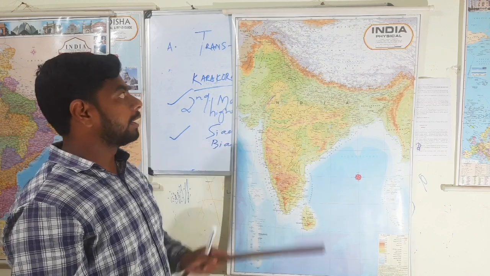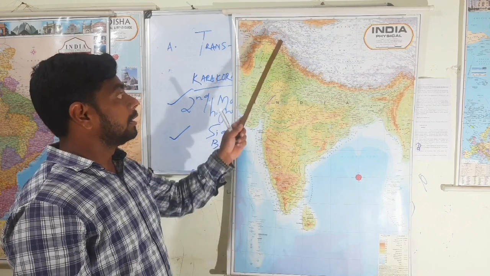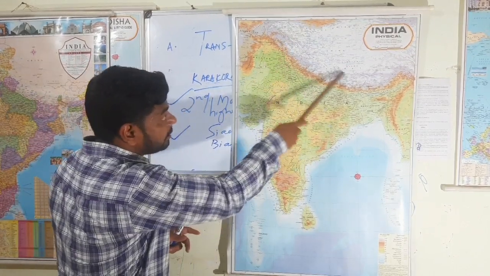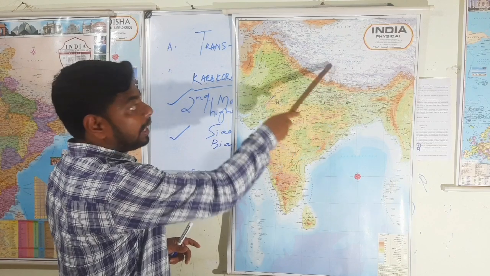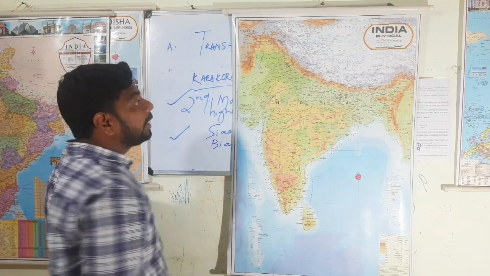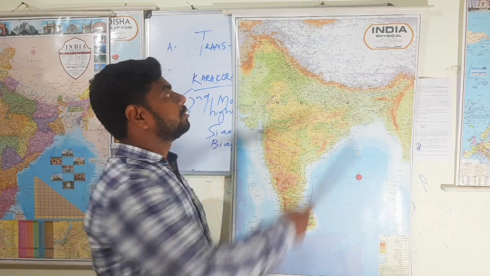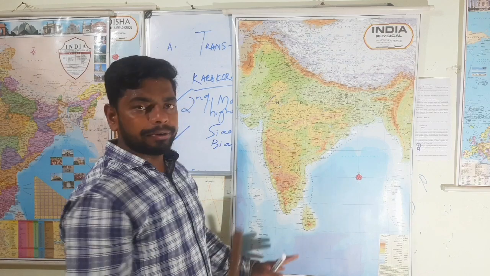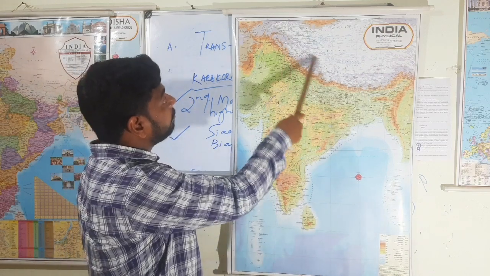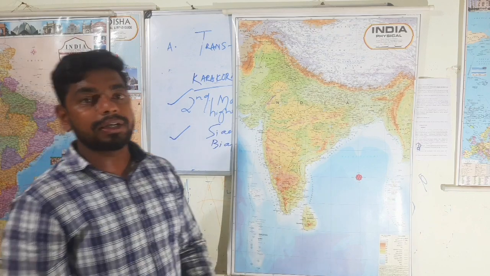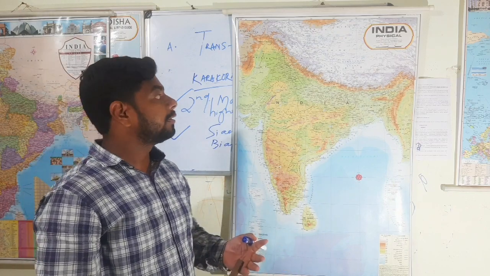Fine. Next one is, in fact, the southern extension of the Ladakh range is the Kailash range, and that Kailash range is located in the Tibetan Autonomous Region of China. Fine. The southern part of the Ladakh range is the Jaskar mountain range.